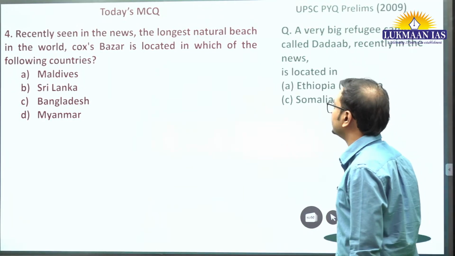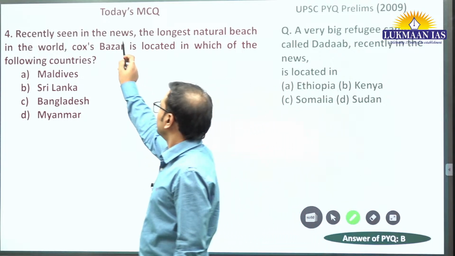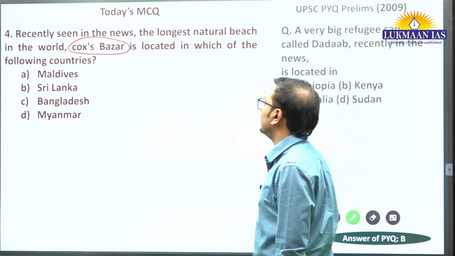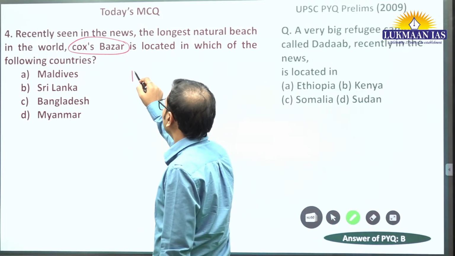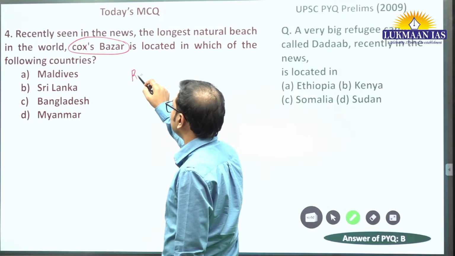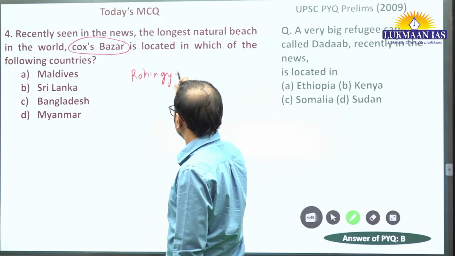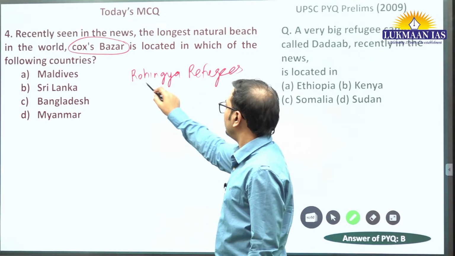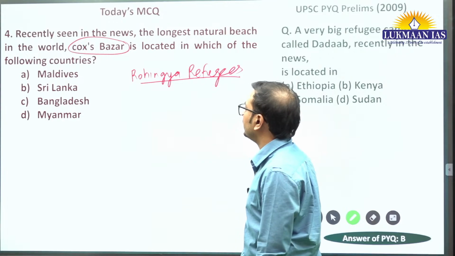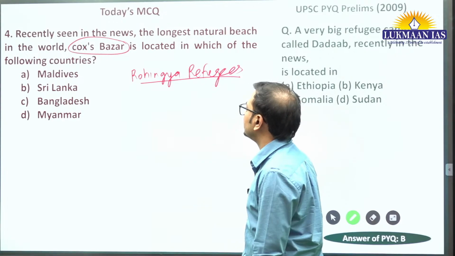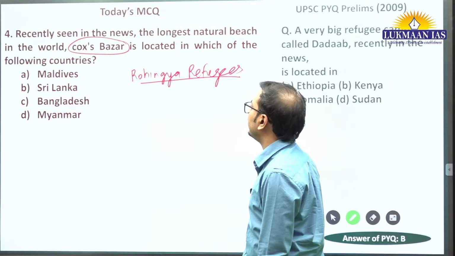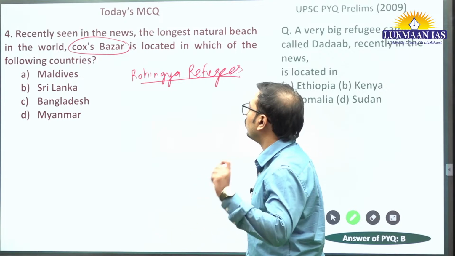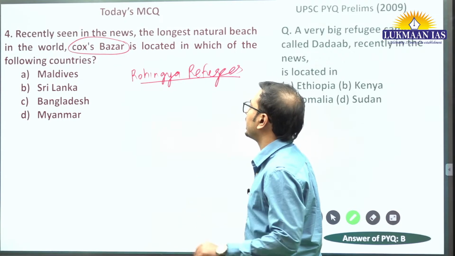Recently, this place was in news, Cox's Bazar. Okay, Cox's Bazar. Where it is located, it is infamous, we can say, due to millions of Rohingya refugees which arrived from Rakhine state of Myanmar after some kind of expulsion from that region of Myanmar by Myanmar junta. वहां पर ये सारे आकर कहां पर रह रहे हैं, कोक्स बाजार में रह रहे हैं. There is huge refugee camps there.